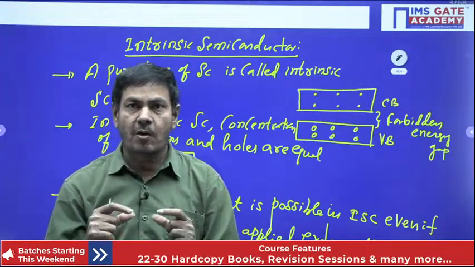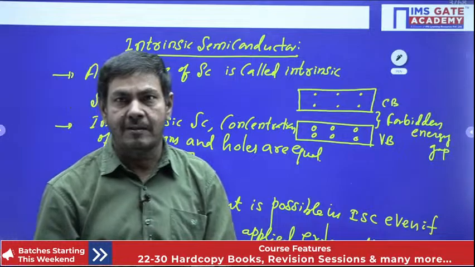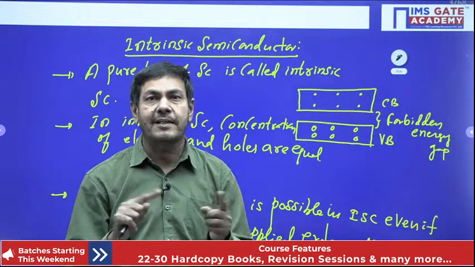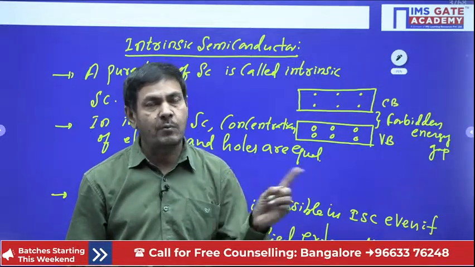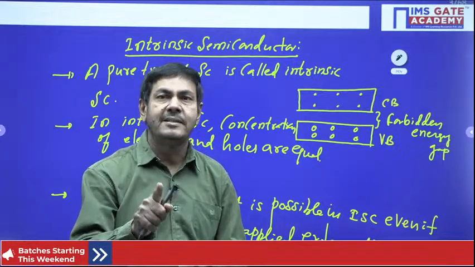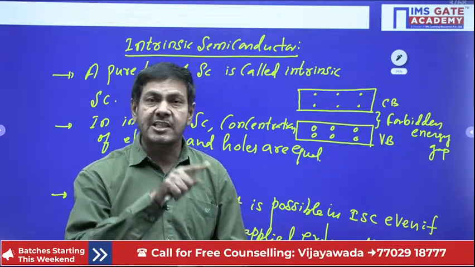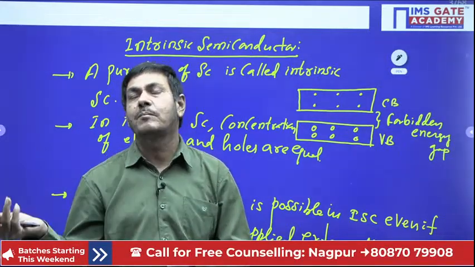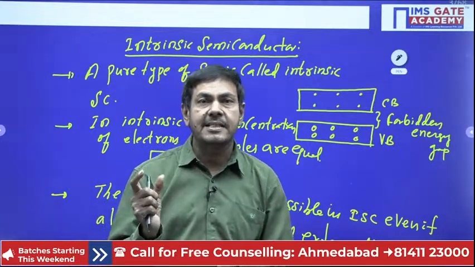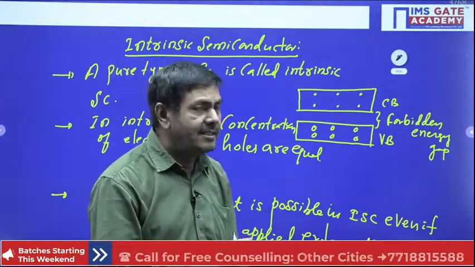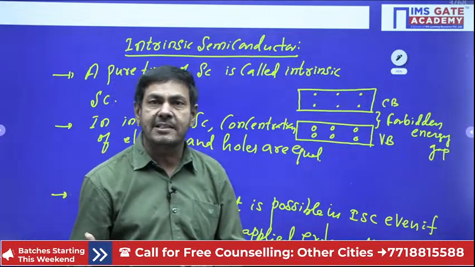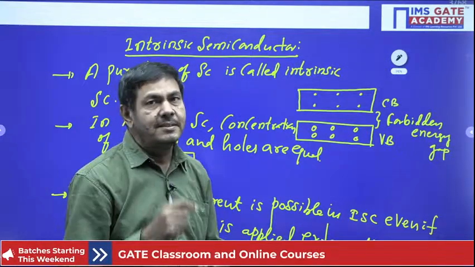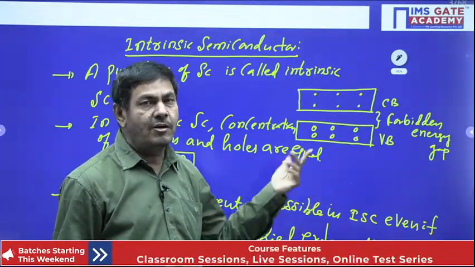Similar atoms, whenever you bring them very close together, form the covalent bond. In that process, what is going to happen? Each atom is going to contribute an equal number of electrons. Suppose one atom is contributing one electron, the other atom also contributes one electron. So the addition of these two, one and one, becomes two electrons. Those two electrons will be shared by both atoms, and in that case it forms the covalent bond. In an ionic bond, as I said, due to transfer of electrons from one atom to the other atom, the ionic bond is formed. That bond will not be created here.